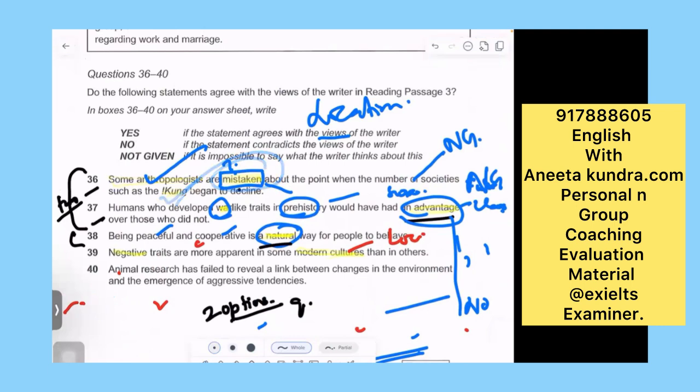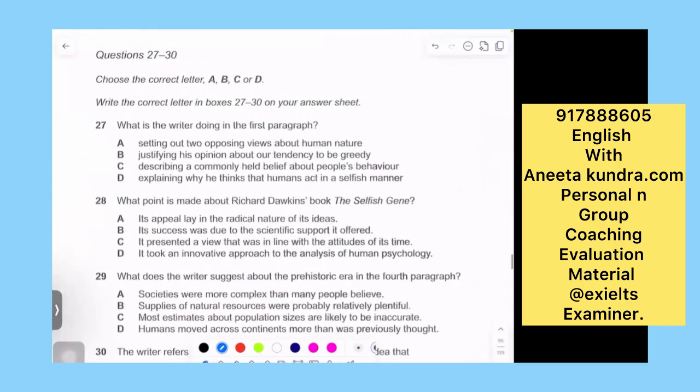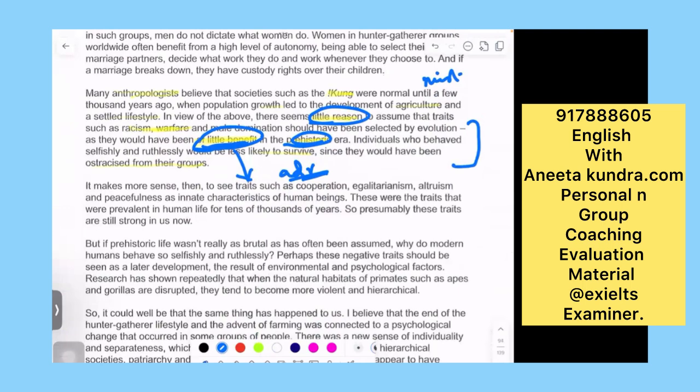Okay, so now the next is peaceful, cooperation, natural and modern cultures, negative traits, and more. We are interested in this more, and we are interested in natural. They come in serial order. So if I have found the second or third here, the third will be here, and the fourth may be here.